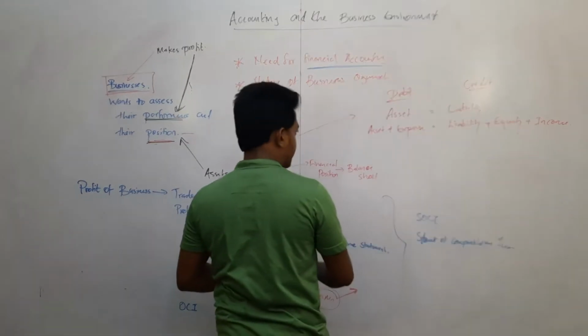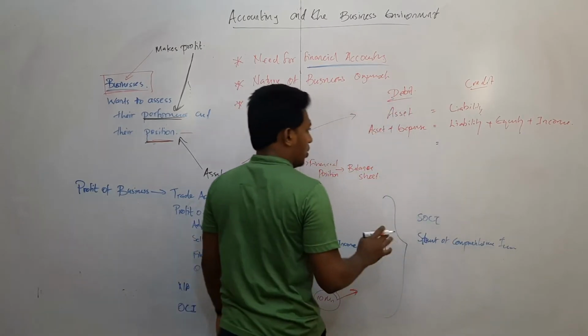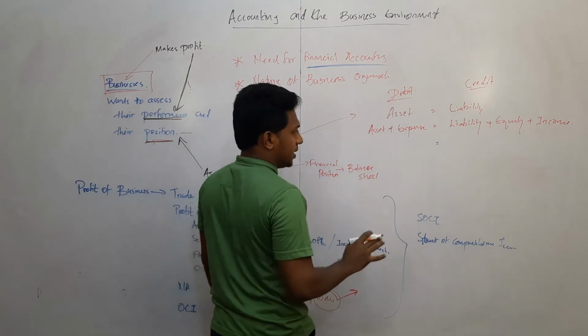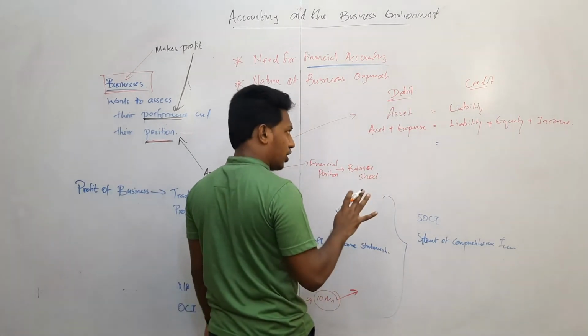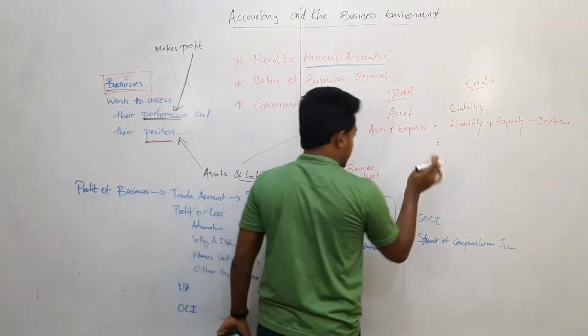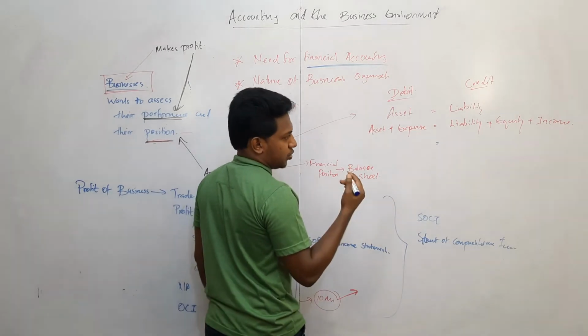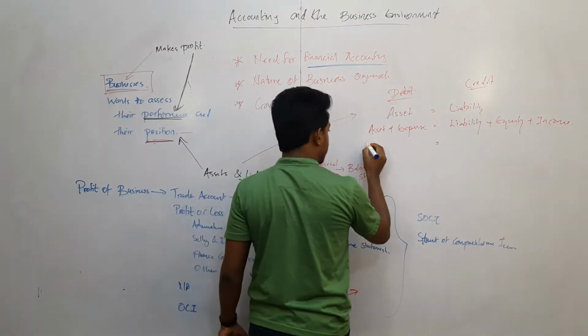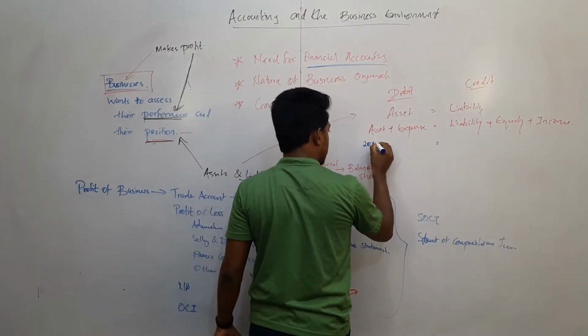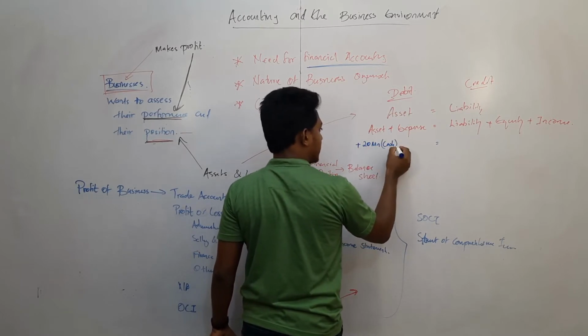For example, now I am going to explain. One of the owners of this company is going to run this business. When he brings 20 million capital, cash will be increased, that is an asset.